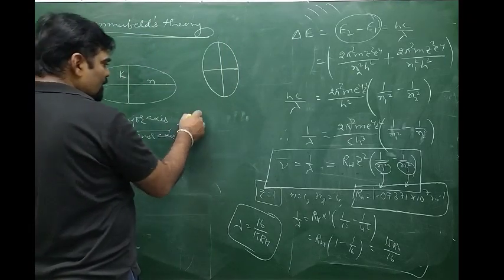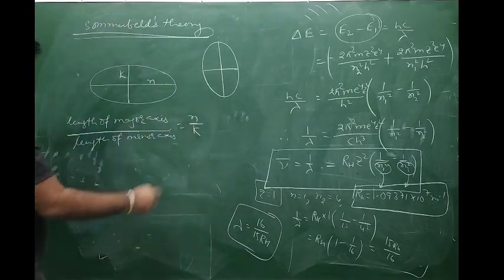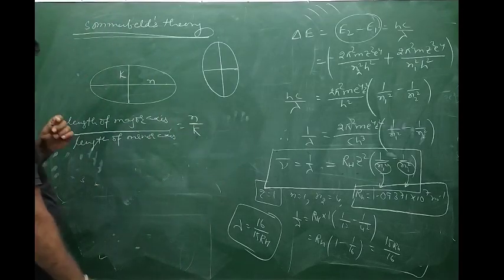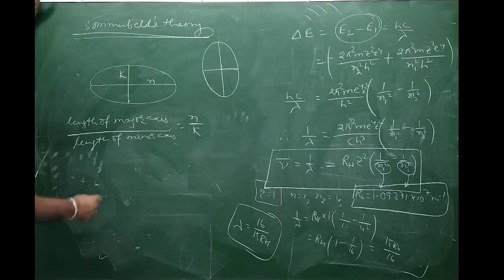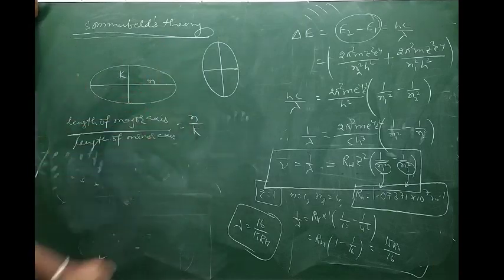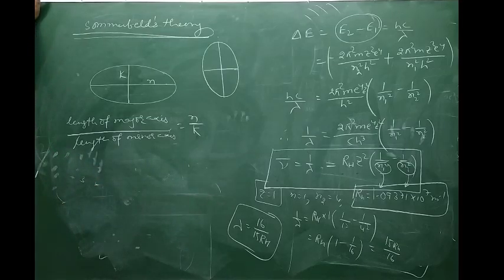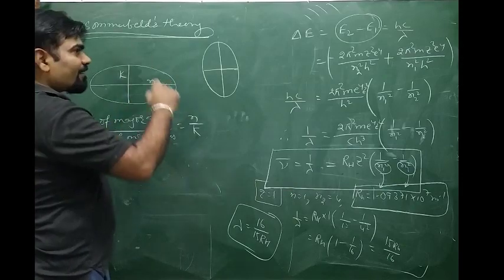K cannot be 0. If k is 0, there is a straight line, and an electron cannot move in a straight line. The electron is revolving, so it cannot have a straight line trajectory.